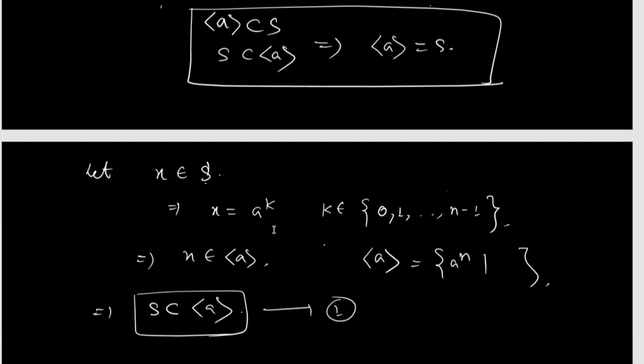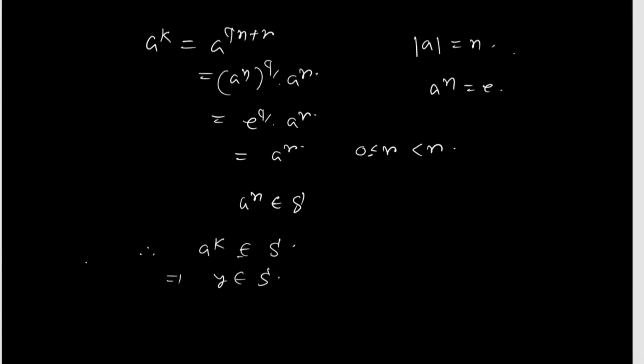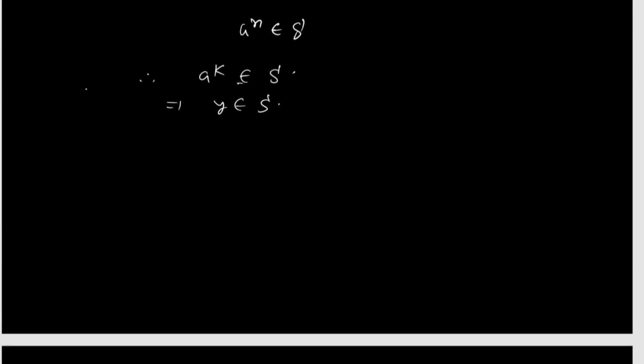So a^r belongs to S. So we have a^k belongs to S, which implies y belongs to S, where y is an arbitrary element of the subgroup generated by a. Therefore the subgroup generated by a is a subset of S. This is my equation number 2.